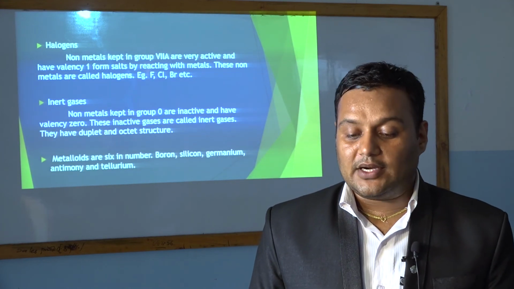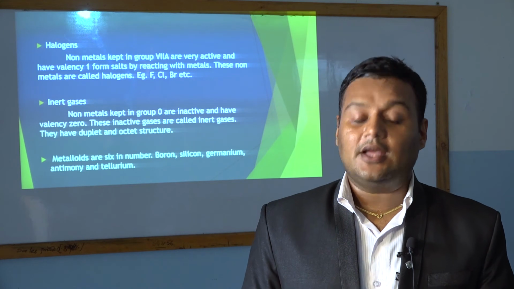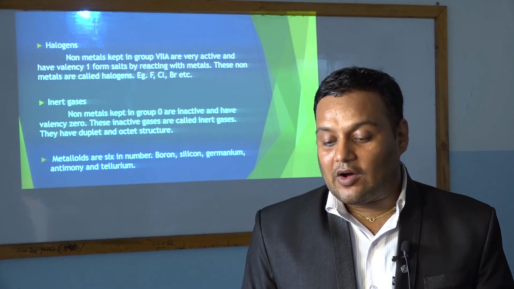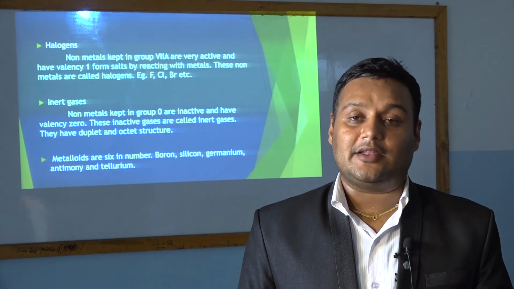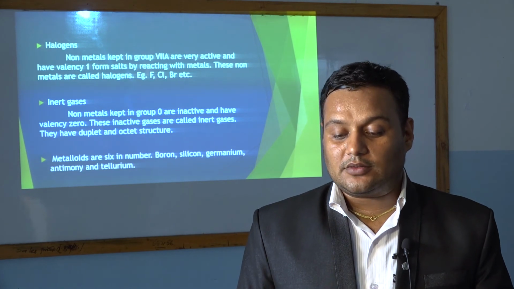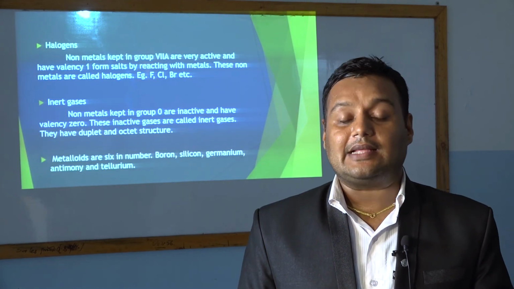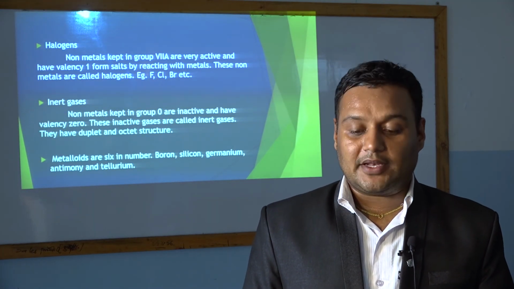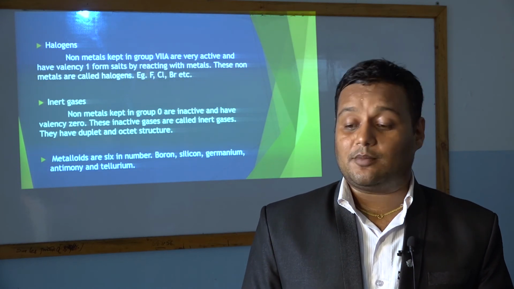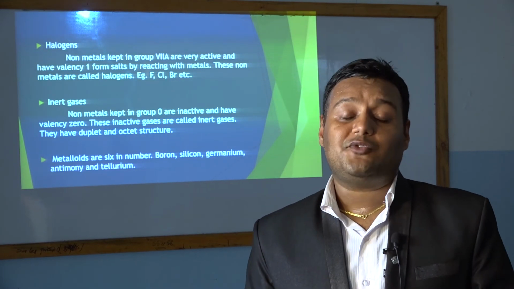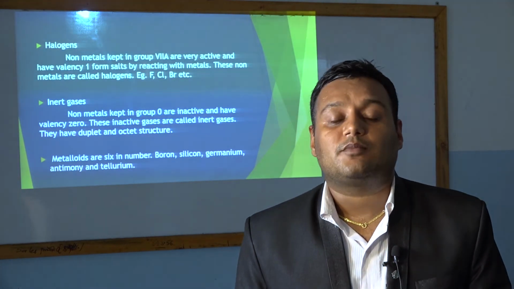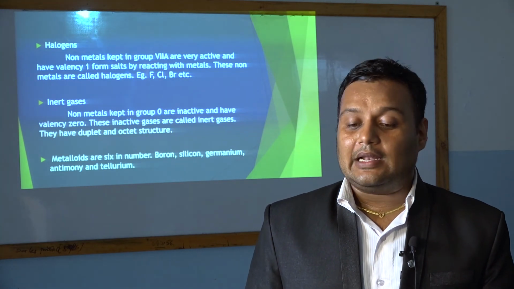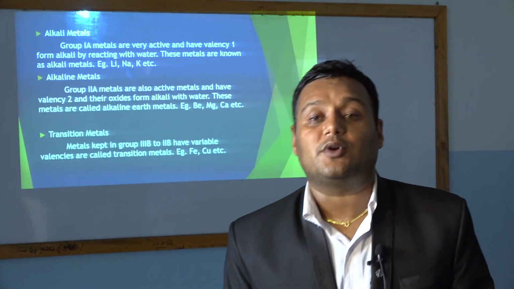Now about metalloids. I have told you already, metalloids are 6 in number. The names of the metalloids are boron, silicon, germanium, arsenic, antimony and tellurium. I have told you already about silicon and germanium also. They show the properties of both metal and non-metal. So before entering into the properties, ores and uses of different metals and non-metals, let's revise these very important definitions.